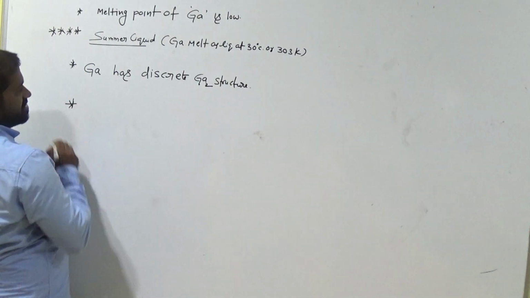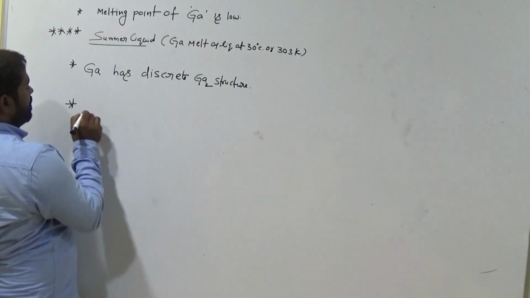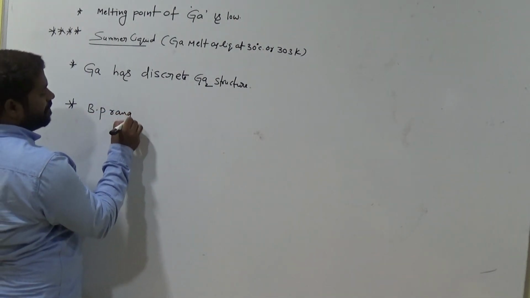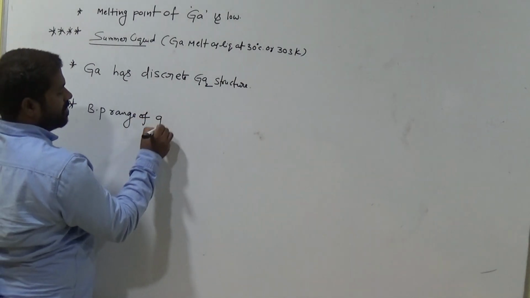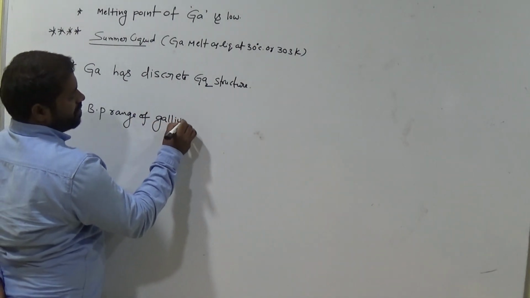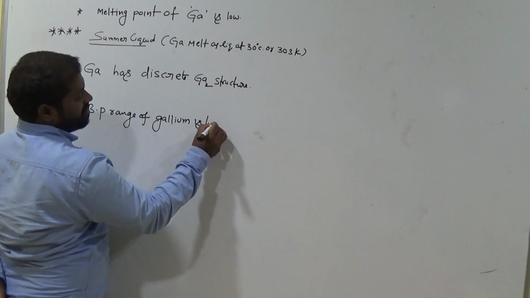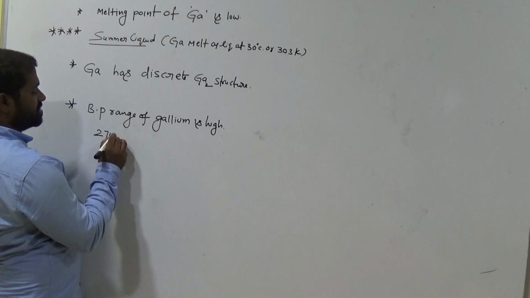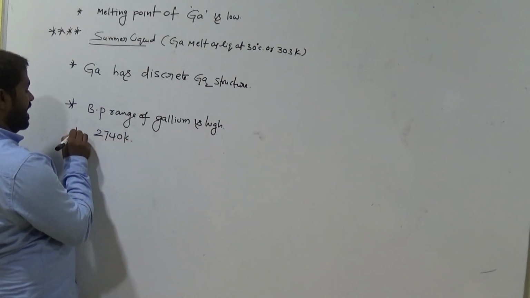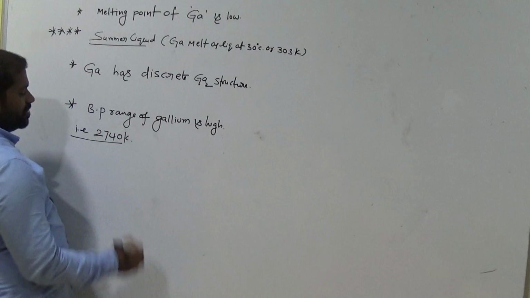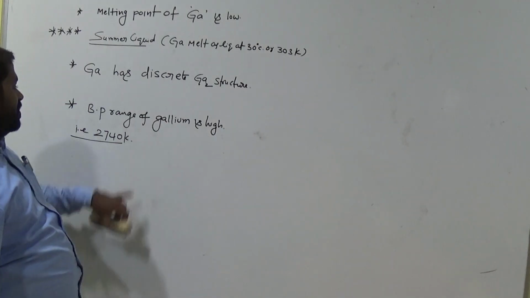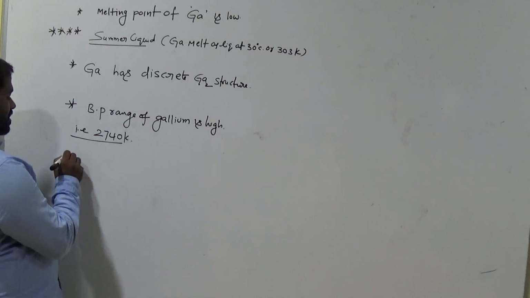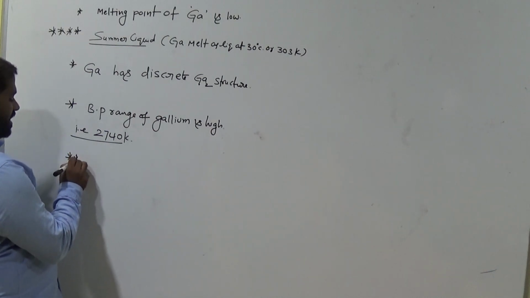And the next one is the boiling point range of gallium. It is high. So it boils at 2740 Kelvin. So high temperature. Okay, 2740 Kelvin is the boiling point of gallium. Okay, clear? So last important point regarding gallium.